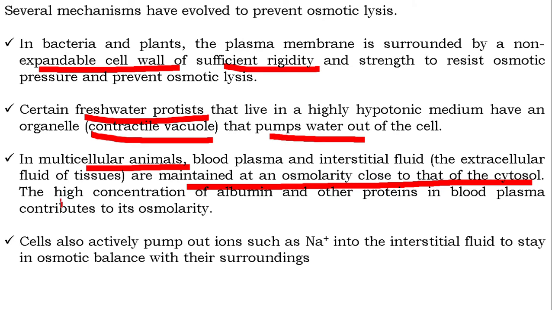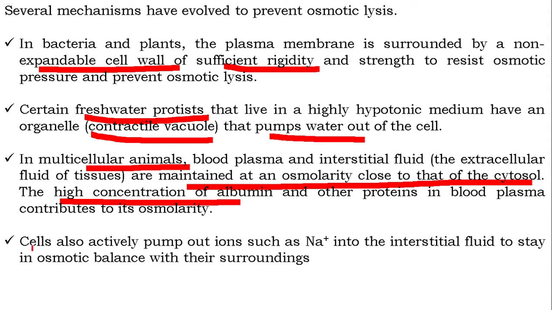And the high concentration of albumin and other proteins in the blood plasma contributes to its osmolarity. So that extracellular fluid and also the cytoplasm retain different types of solutes so that the osmolarity of the cytoplasmic fluid is maintained very close to that of the extracellular fluid.